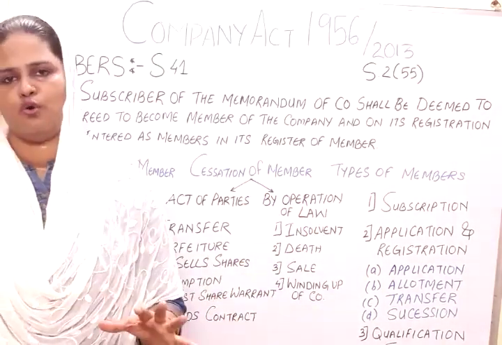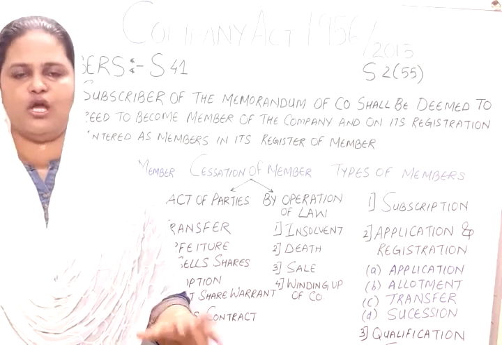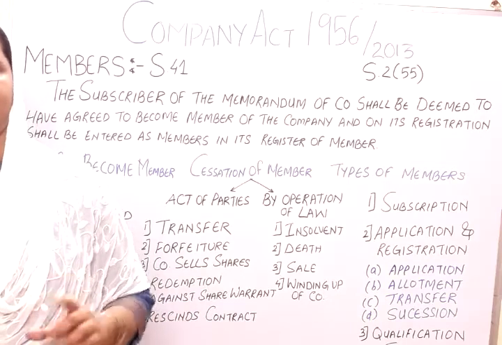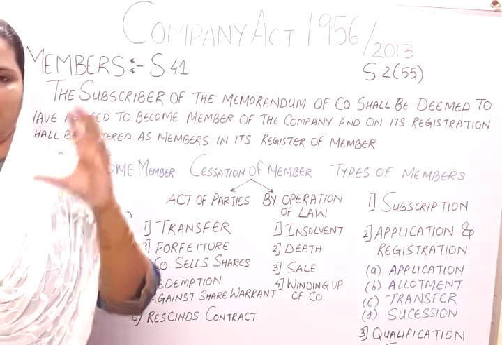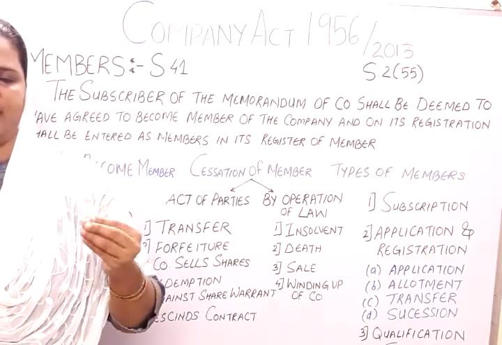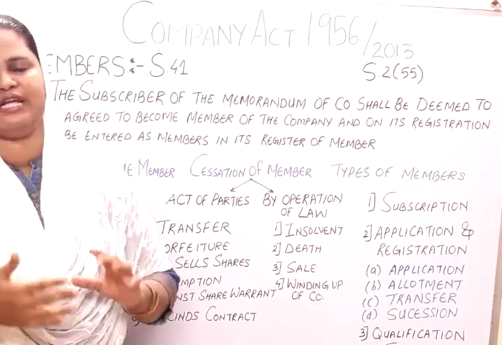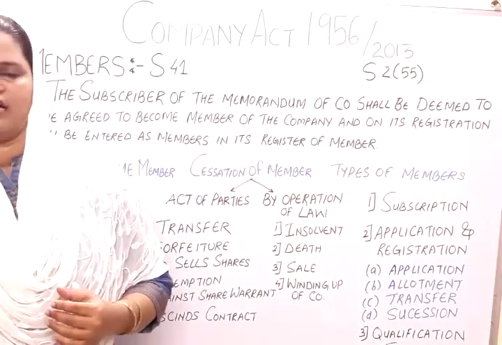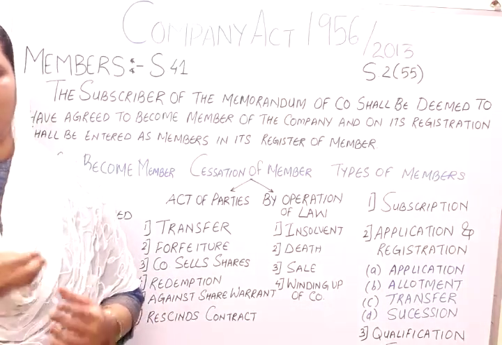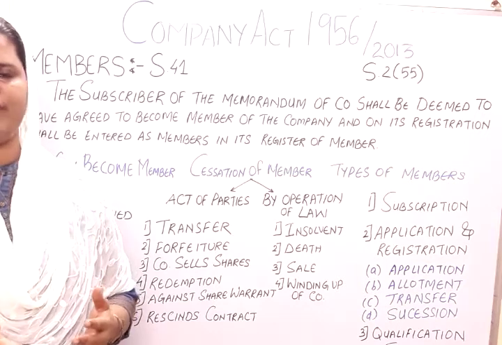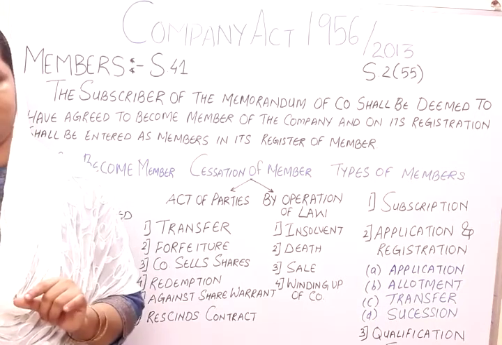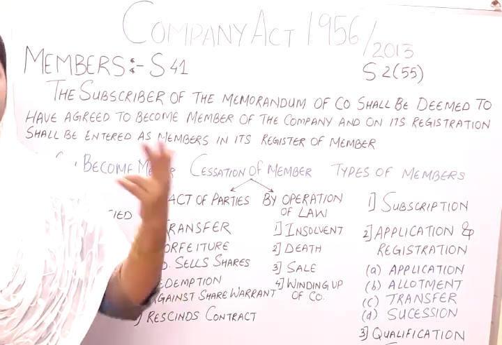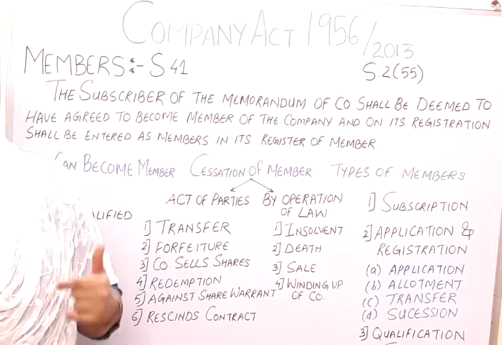earlier there was no virtual transaction, no demat account holding. So when a person became a member, he was given a physical paper, a share certificate, on which the details of the company, the company's name, the company's seal, the number of shares the person holds, the serial number of the shares, everything was written, and on the back of it the name of the holder is written, and when one holder transfers the shares to another holder, then the new holder's name appears.